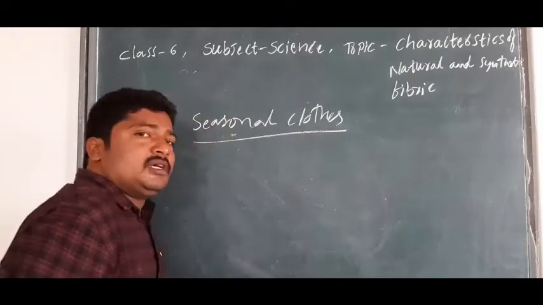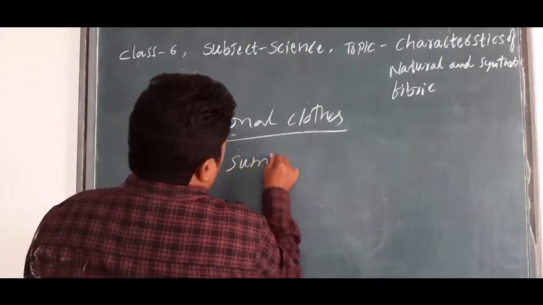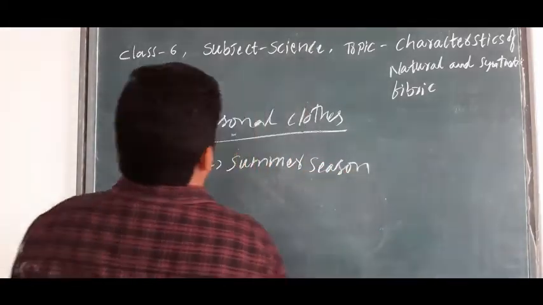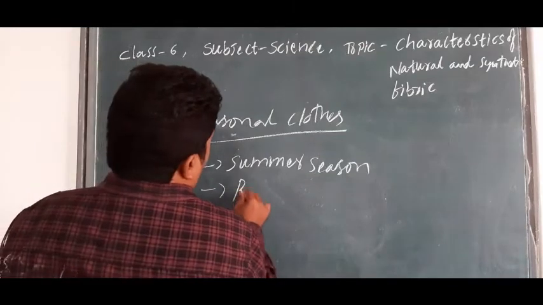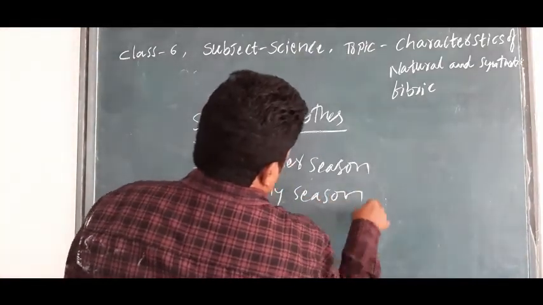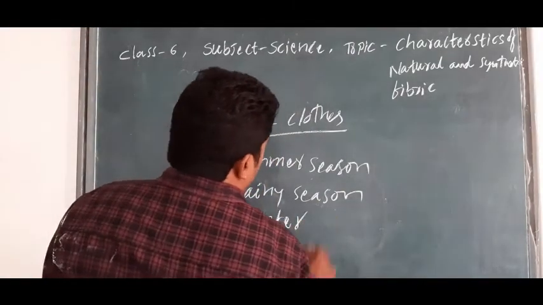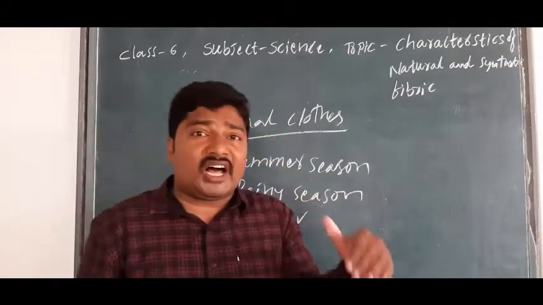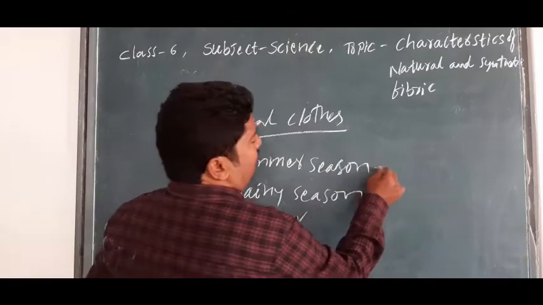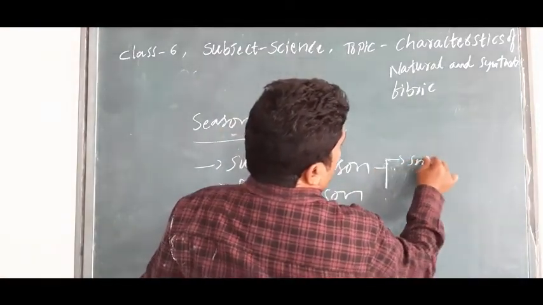So children, in the seasonal clothes, we see the summer season. Here the rainy season. Next one, winter season. So, which are the summer season? We need a smooth one. Understand? Whereas the summer season, smooth,